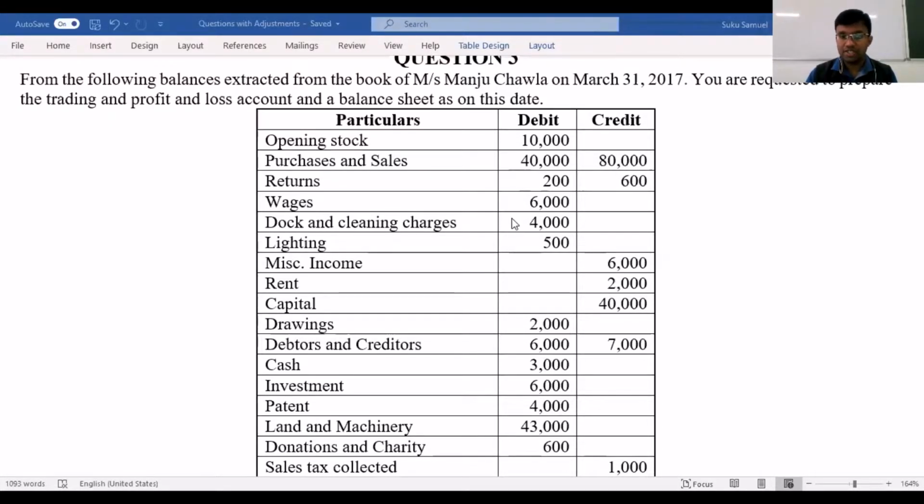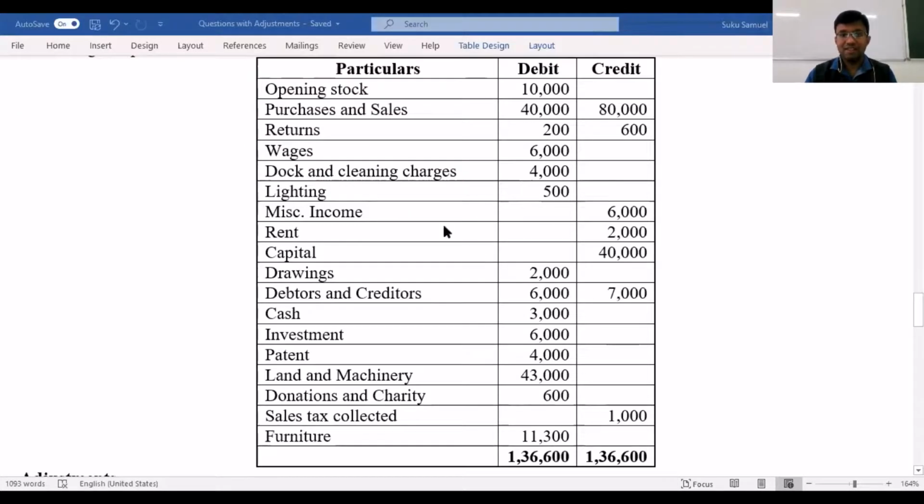Dock and cleaning charges, this is also a direct expense, this is associated with your transportation of raw material. Then you have lighting. Now what is usually referred to as lighting, this is what is meant by the energy charges that is consumed for the lighting up of your factory. So lighting would be a direct expense. Miscellaneous income, income from other sources, that is what is referred to as miscellaneous income. This would be an indirect income, and this will fall into your profit and loss account.